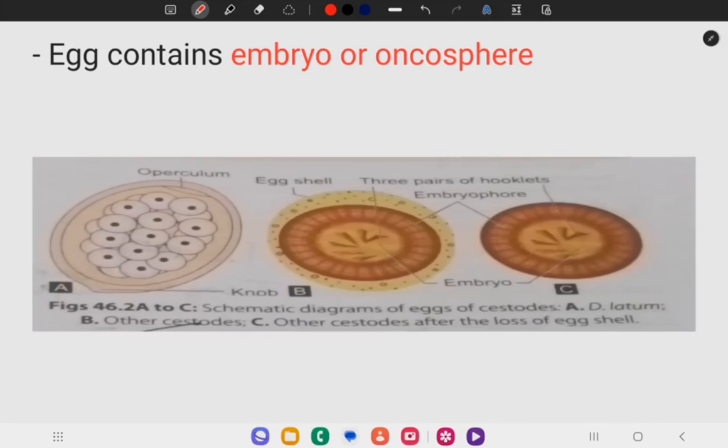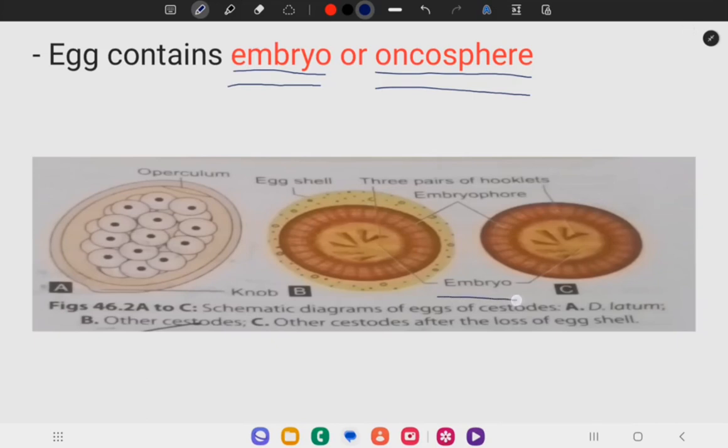The egg of Taenia solium and Taenia saginata contains an embryo or oncosphere.